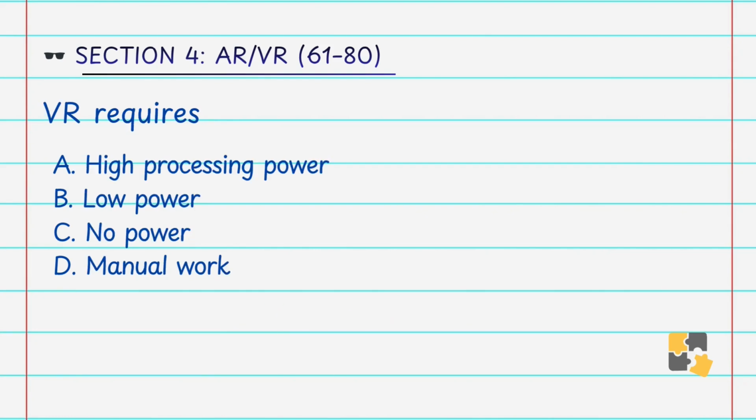VR requires A. High processing power, B. Low power, C. No power, D. Manual work. Answer is A. High processing power. VR systems require powerful hardware for rendering 3D environments.